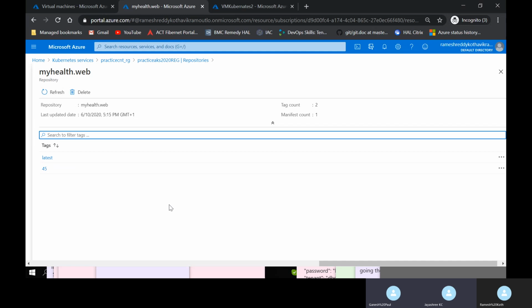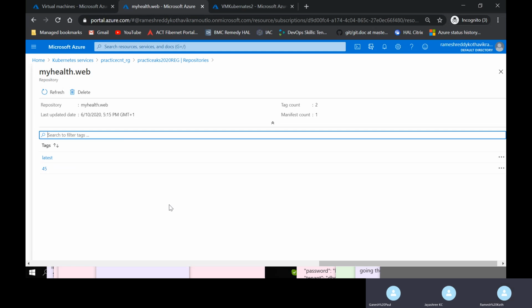Right now, we are taking services from Azure: SQL Server, ACR, and AKS. These three should know how to be interlinked. That's why we are creating a role assignment from AKS to ACR, so that ACR will know, when AKS comes and asks, that this is the image it wants to take from you.